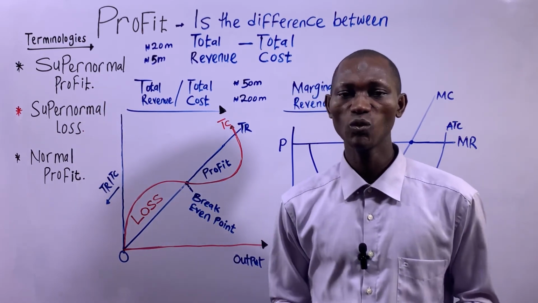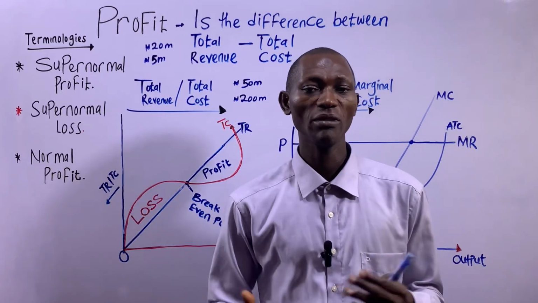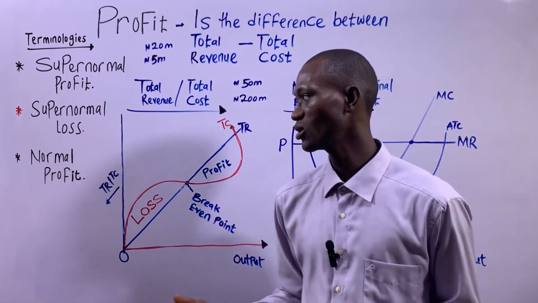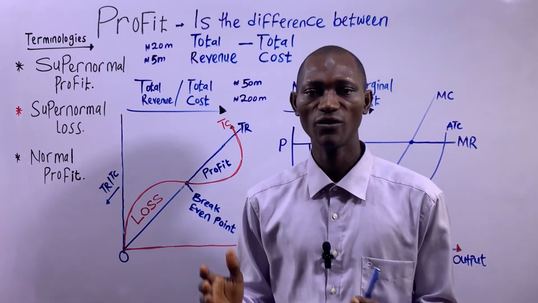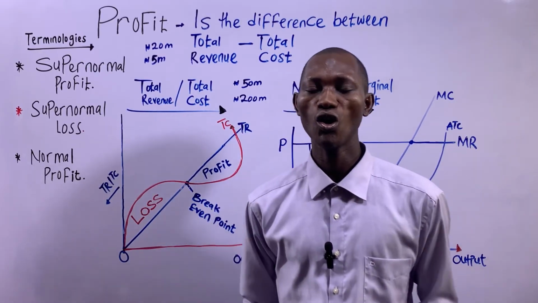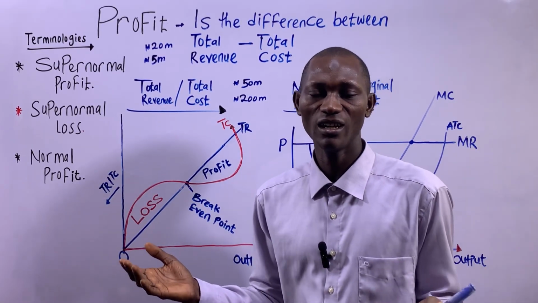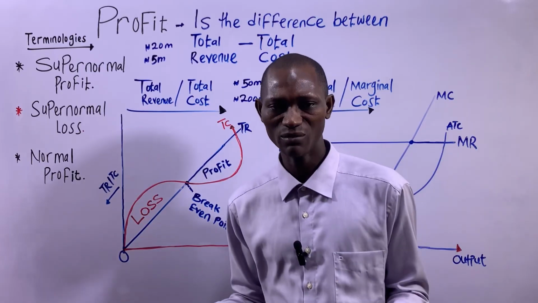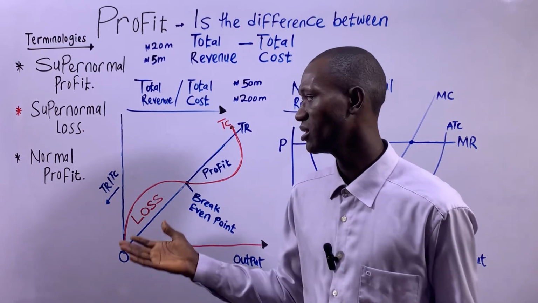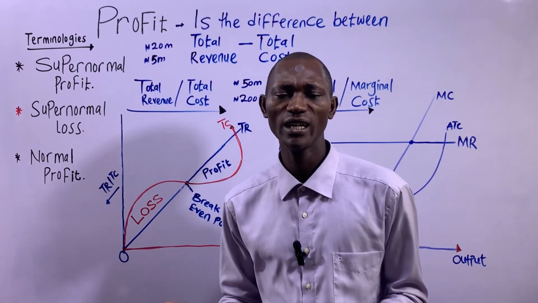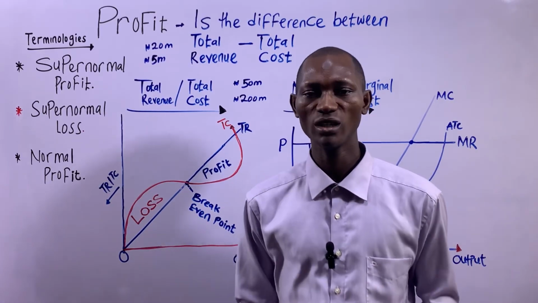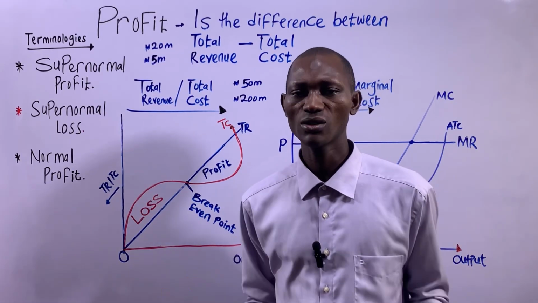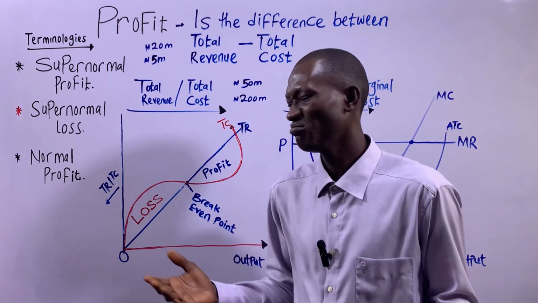Instances in which you could have an industry making a supernormal loss could be rigorous competition from international or interregional firms, or rising prices of factor inputs employed in production, cost push inflation.